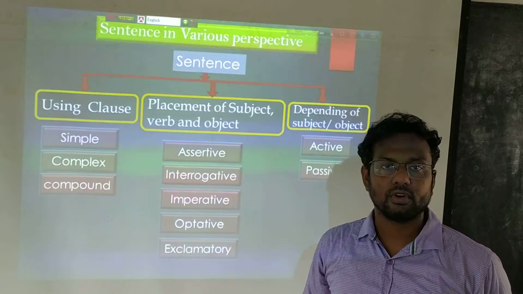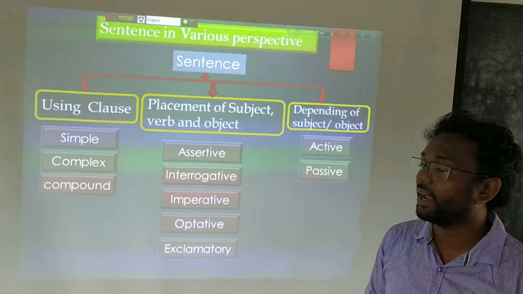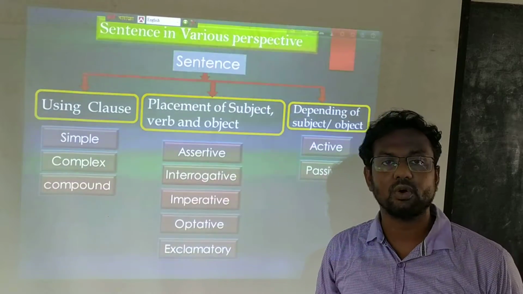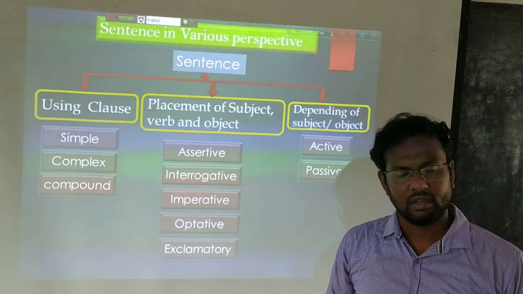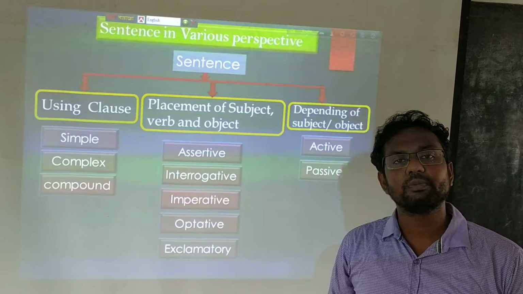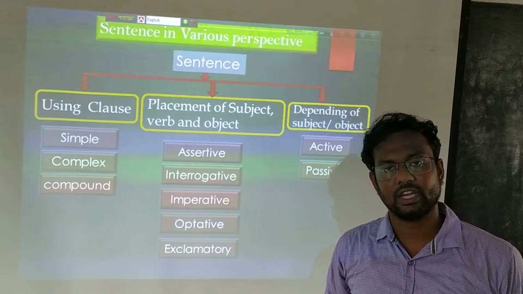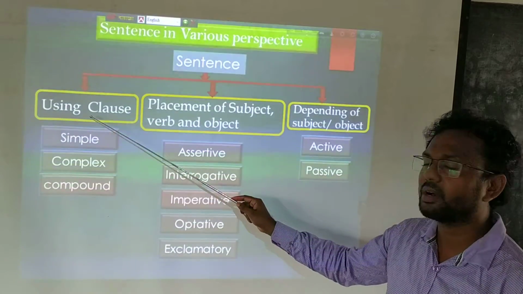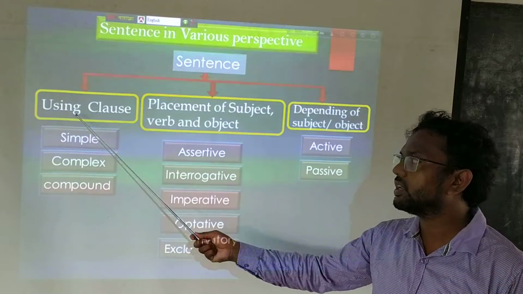In your grammar books, you will find this division depending on the structural view. But we will say here using clause. It's not a problem. We will understand it in this way so that we understand easily, because simple, complex and compound sentences actually depend on clauses. So we will name them after this, using clause.